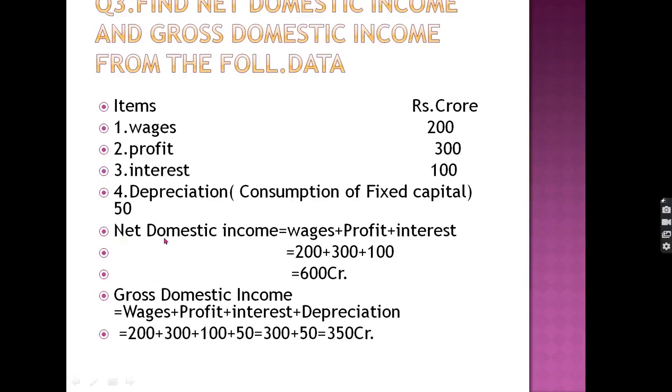First, the income received is always net, because there is no depreciation in it. But in gross, we add depreciation. For gross domestic income, we add wages, profit, interest and depreciation. We get 350.